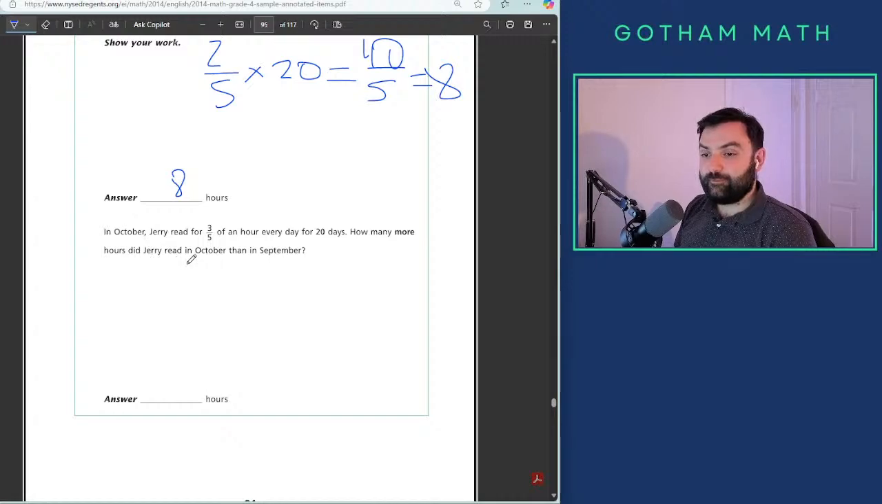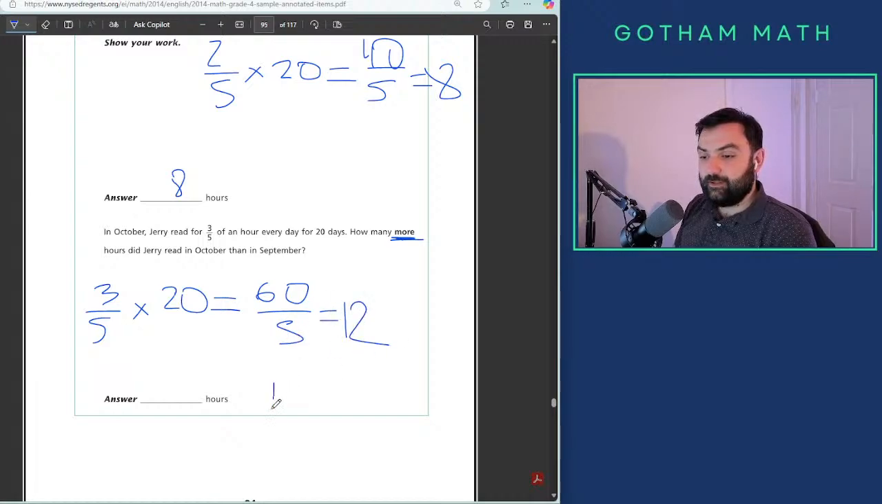In October, Jerry read 3/5 of an hour a day for 20 days. How many more? Don't forget how many more. Yeah. So it's 3/5 times 20. We get 60 over 5, which is 12. 12 minus 8 is 4. I thought you had to multiply the months. My bad.